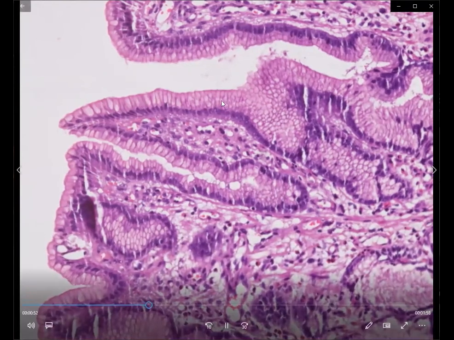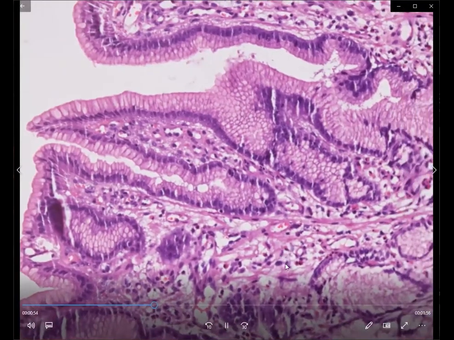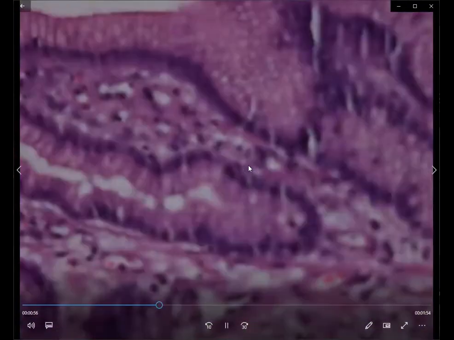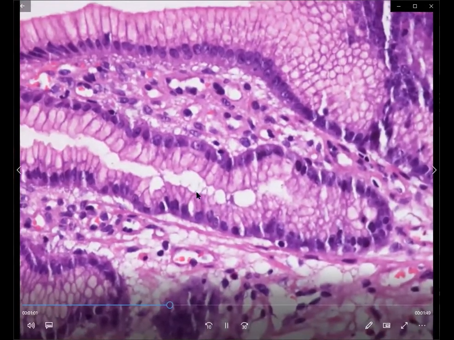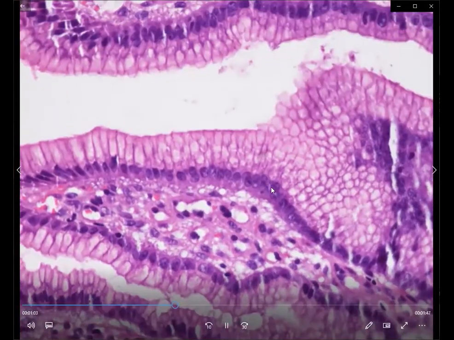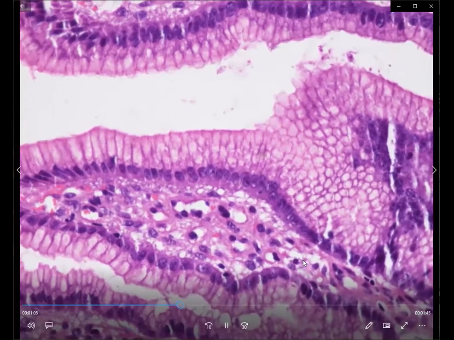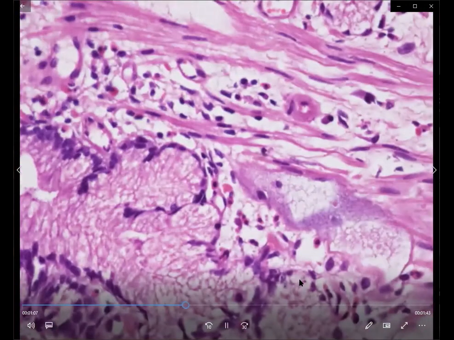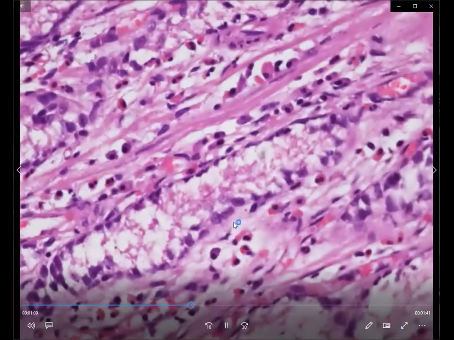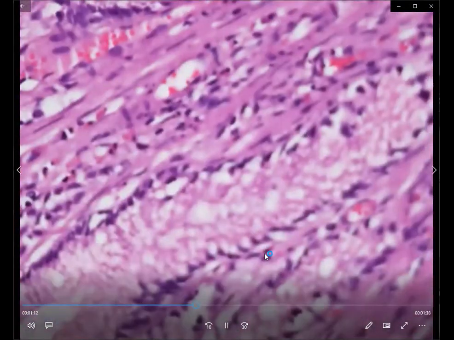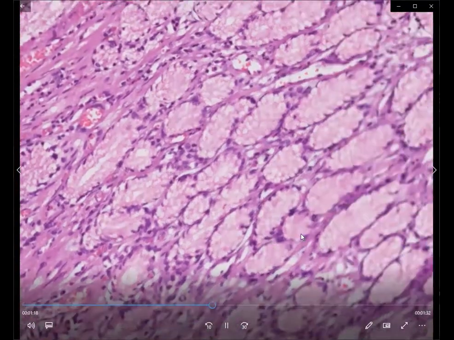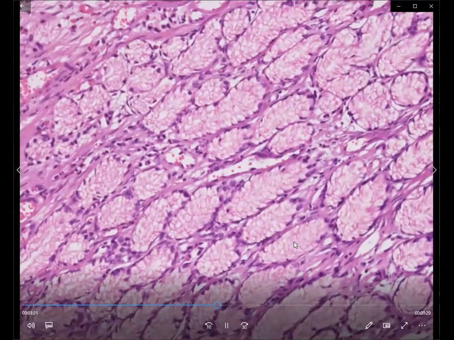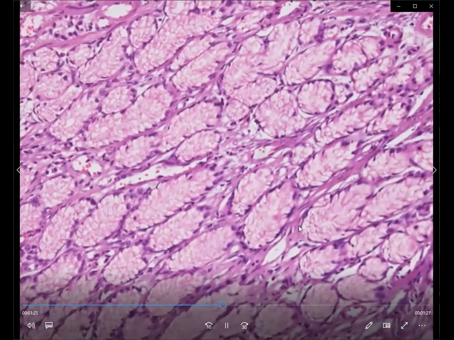So this is the apical mucin cap that is being seen on the surface of a foveolar gland adenoma. So these are called foveolar gland adenomas, and they are distinct from the pyloric gland adenomas by the absence of these apical mucin caps. The other thing that you can do to confirm the presence of these mucin caps, if you're not very sure of it on histology, is you can do a PAS stain, and on this PAS stain, all this mucin will be beautifully PAS positive. As we have already discussed, the gastric mucin is a neutral mucin which is PAS positive.